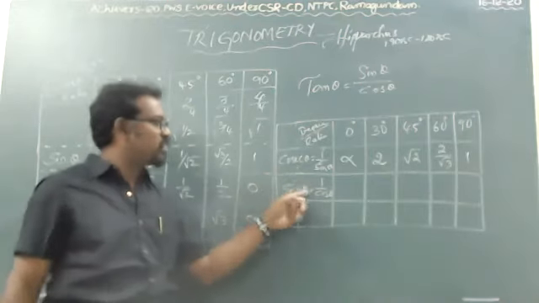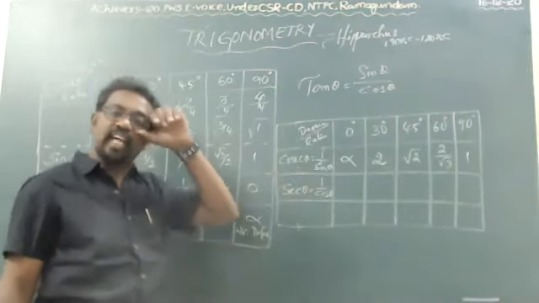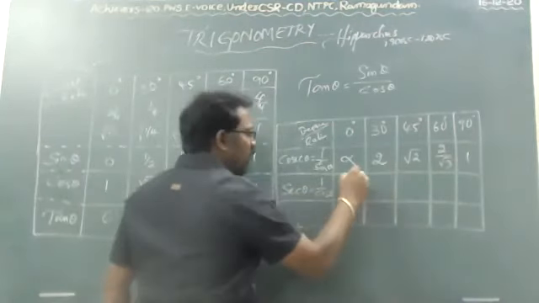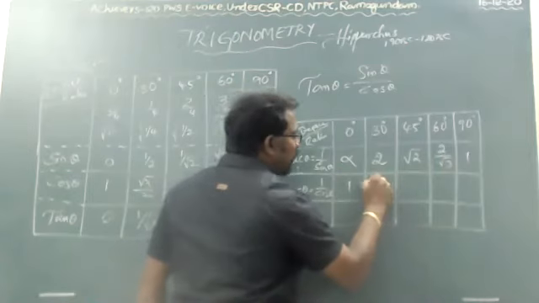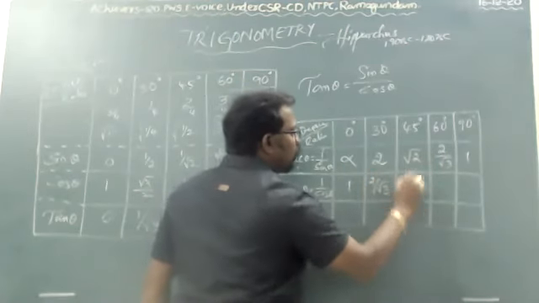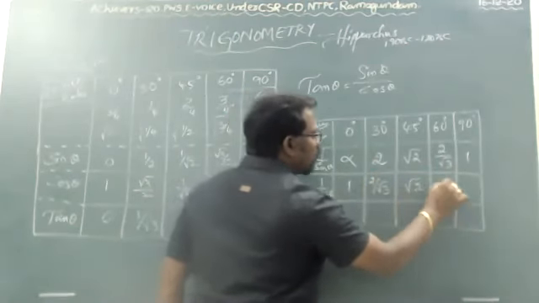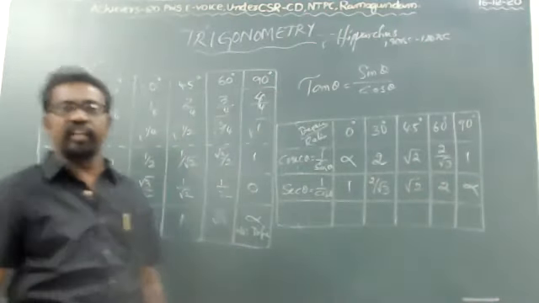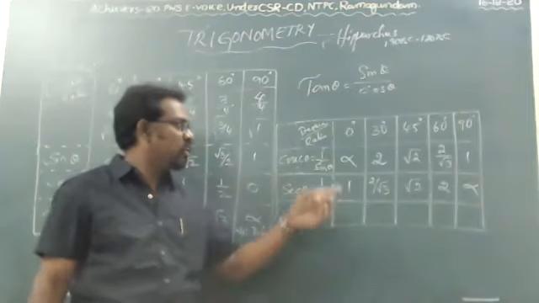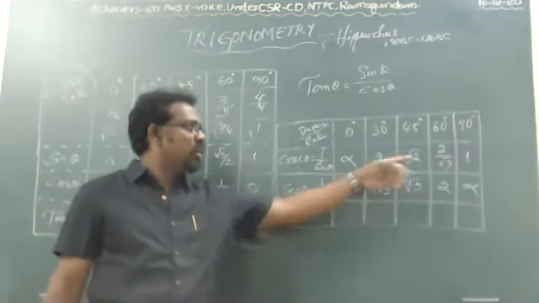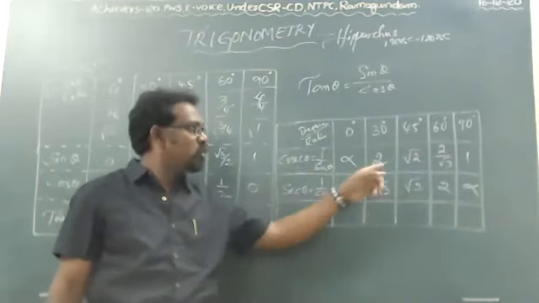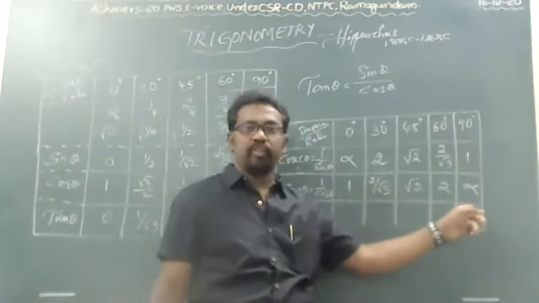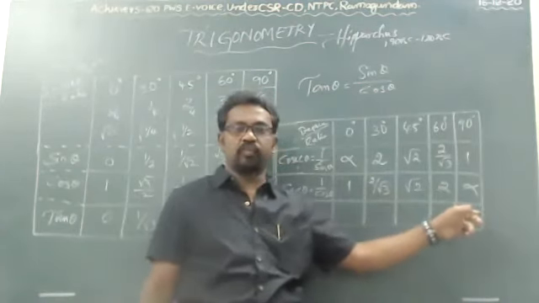Write down in reverse order: 1, 2 by root 3, root 2, 2, and finally infinite, not yet defined.